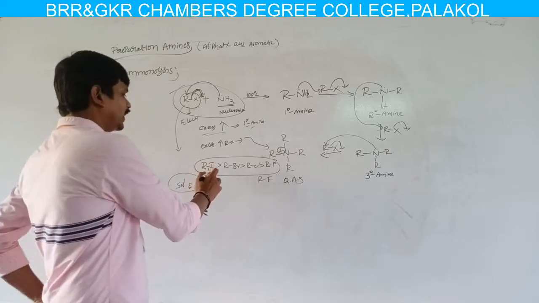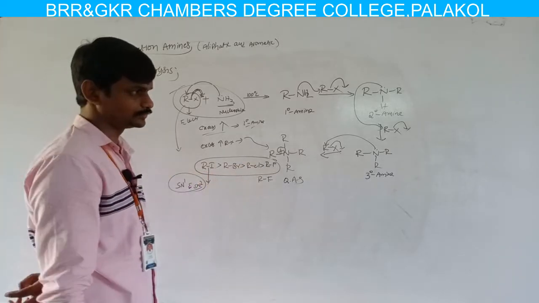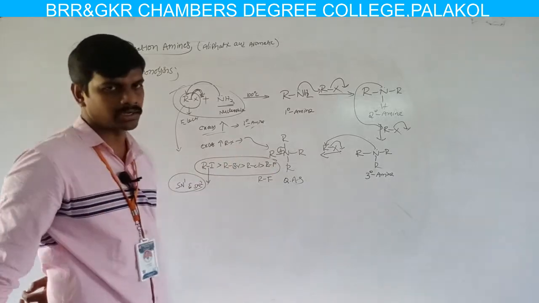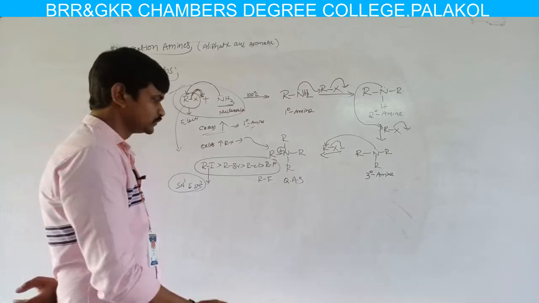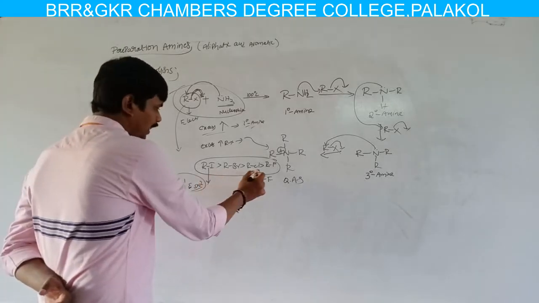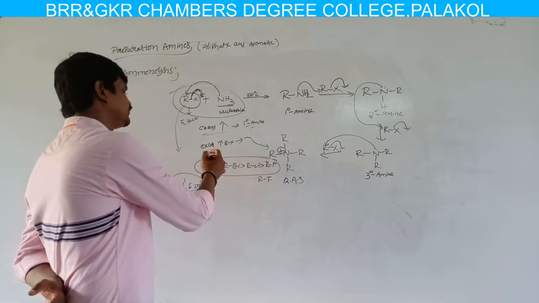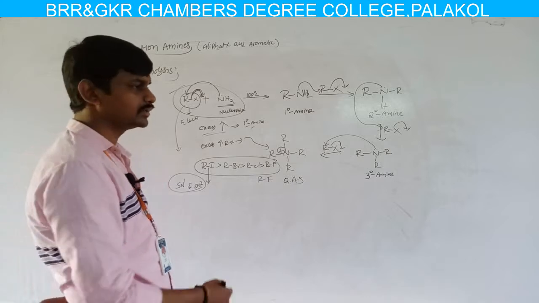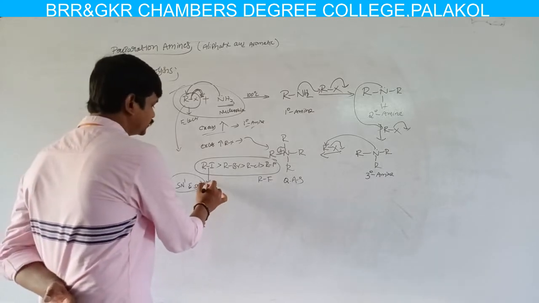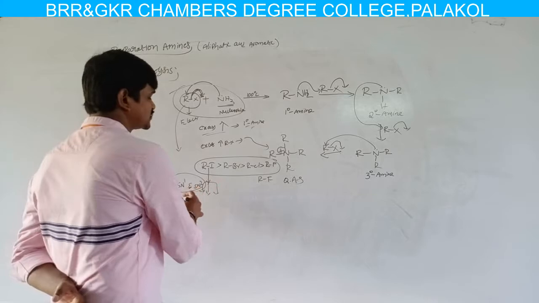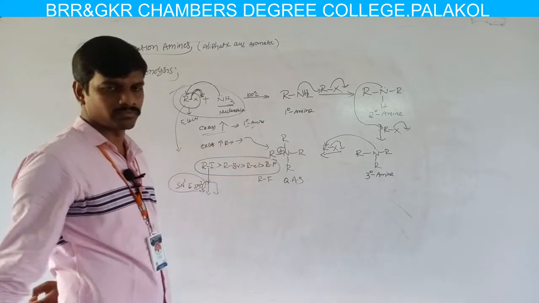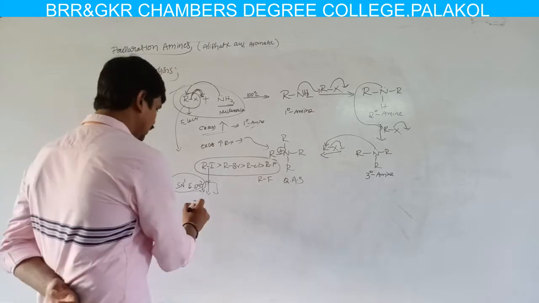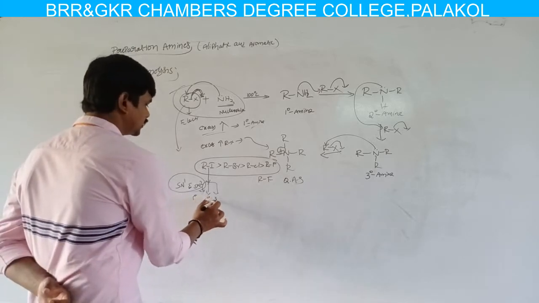Alkyl iodide is more reactive than alkyl bromide, alkyl bromide is more reactive than alkyl chloride, and alkyl chloride is more reactive than alkyl fluoride. Alkyl halides are classified into 4 types based on the halogen. Based on the nature of the carbon chain, alkyl halides are again classified into 3 types: primary alkyl halides, secondary alkyl halides and tertiary alkyl halides.